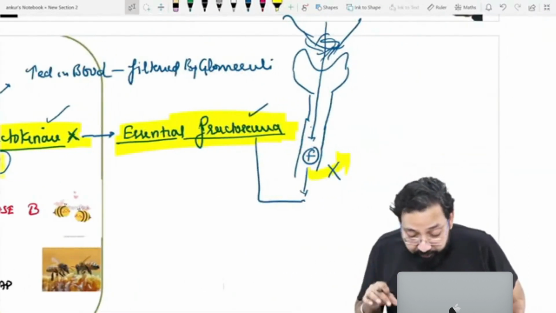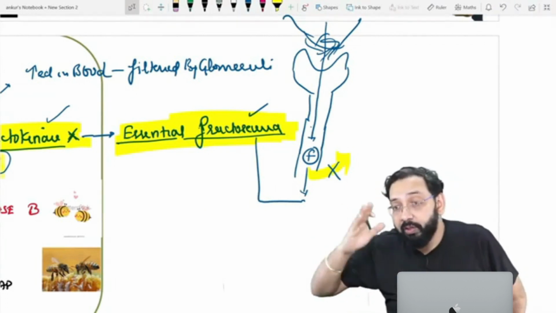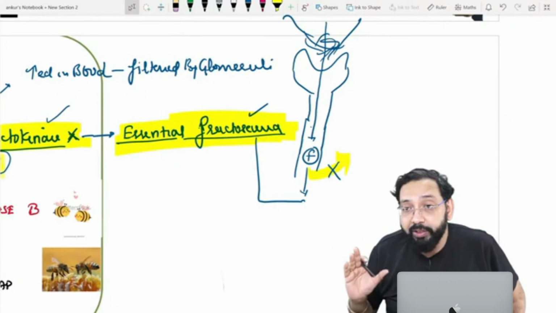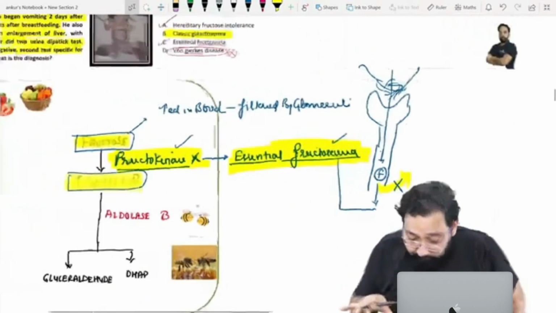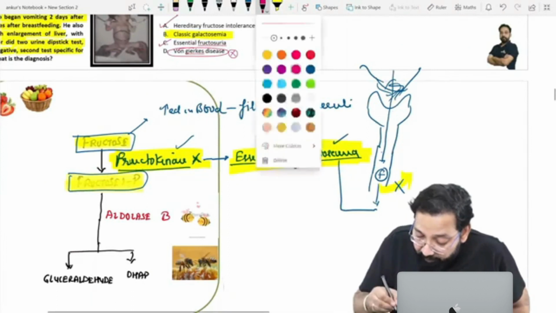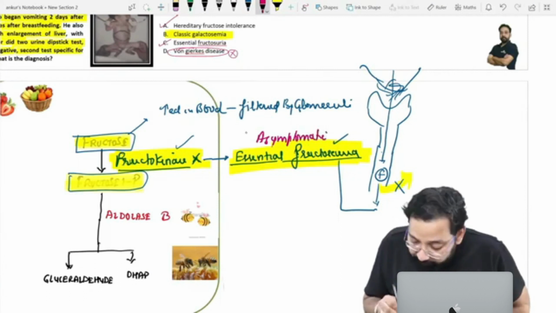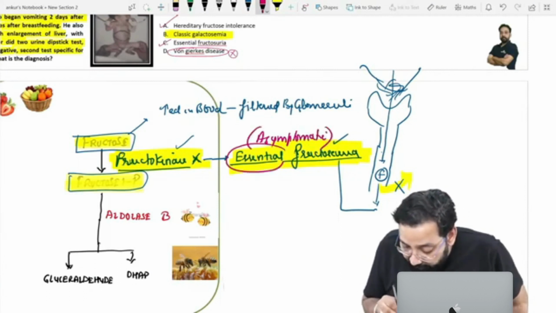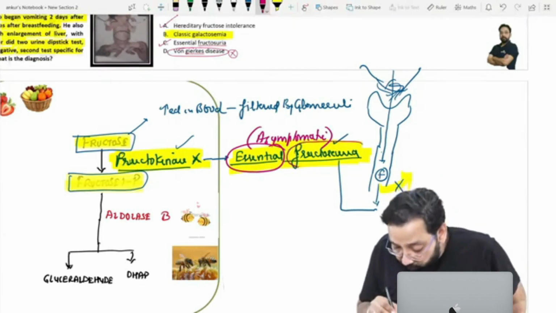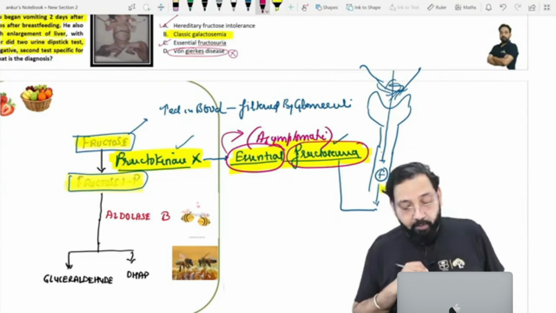It means fructose will not increase in blood because all this fructose will be excreted in urine, and that's the reason the patient is asymptomatic. We say it is essential that fructose should come in urine to make the patient asymptomatic.